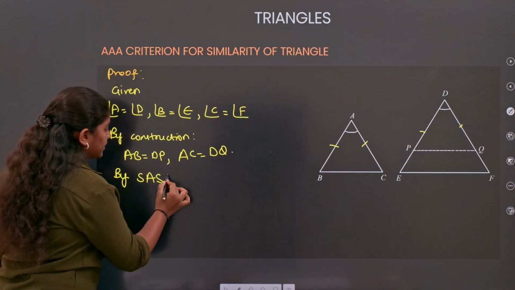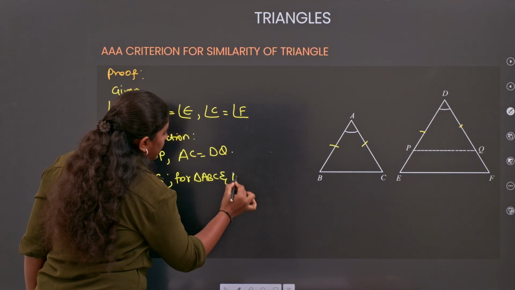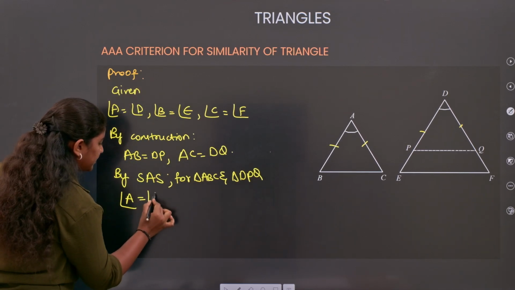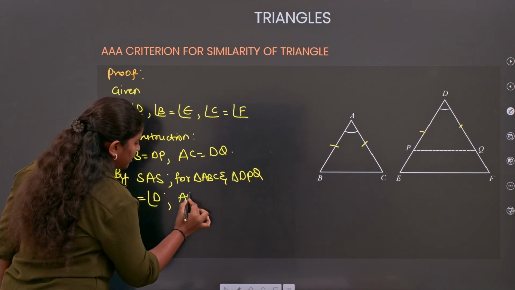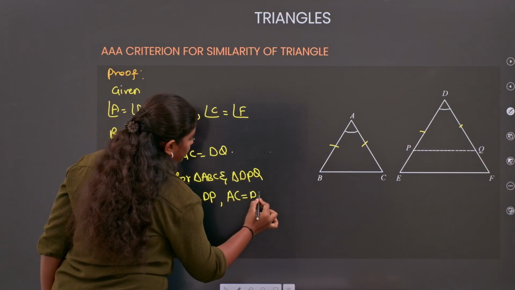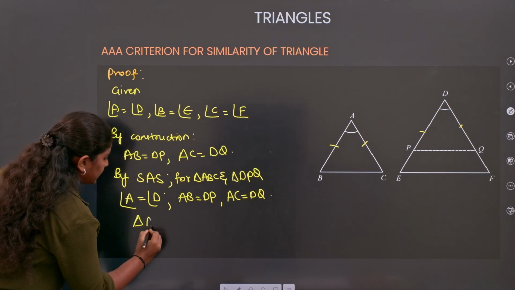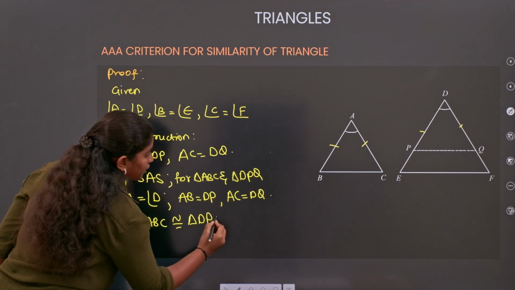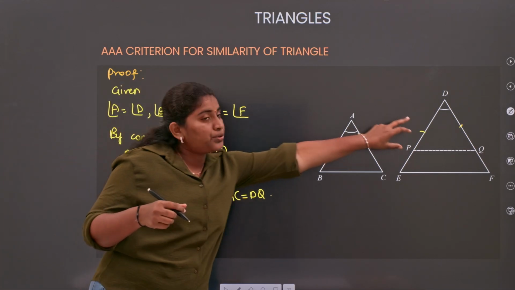For triangles ABC and DPQ, we have angle A equals angle D, which is given, and by construction AB equals DP and AC equals DQ. So by the SAS condition, triangle ABC is congruent to triangle DPQ. Understood everyone?